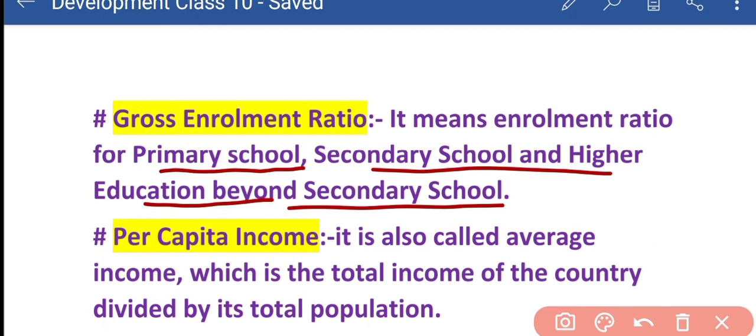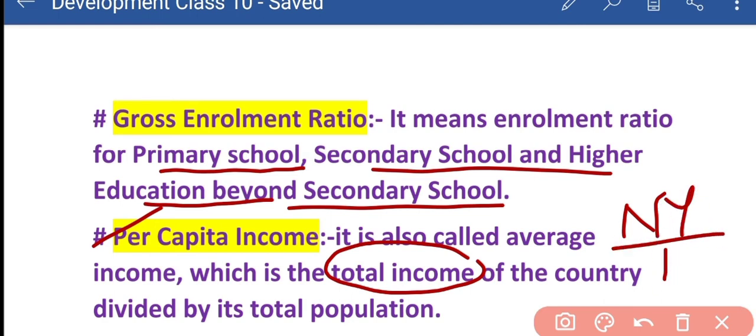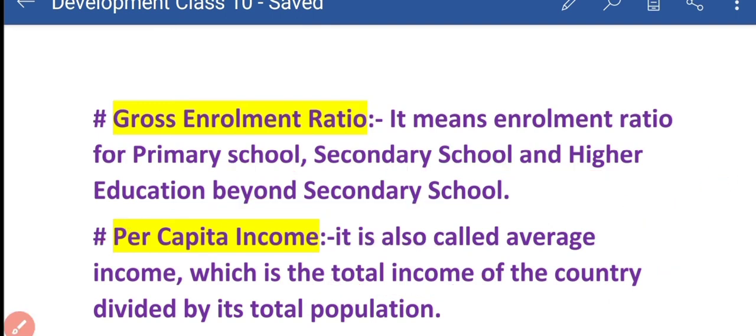Per capita income, yes, it's very important. Per capita income, it is also called average income, which is the total income of the country divided by total population. Means if we write total income, that is national income only. If we divide it by population, total population, that will be called PCI, per capita income. You have to learn this formula.